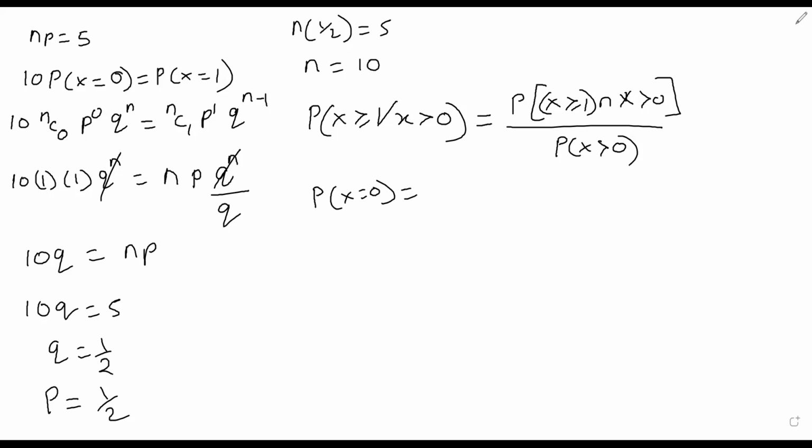To find that, we will find the probability of X equal to 0 and take its complement, that is, at least 1. Let it be 0 and the complement of it will be 1 or greater than 1.